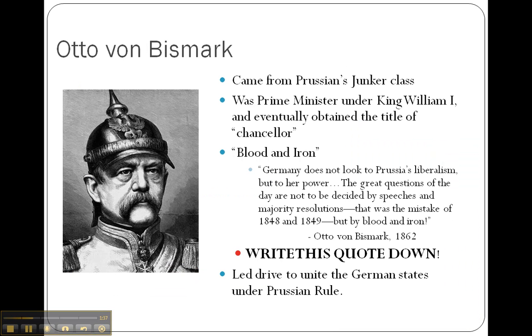Otto von Bismarck emerged from Prussia's Junker class, which was made up of conservative landowning nobles. In 1862, King William I made him prime minister, and within a decade of him being prime minister, he became chancellor, or the highest official of the monarch. He used his famous speech, Blood and Iron, from 1862 to unify the German states under Prussian rule.